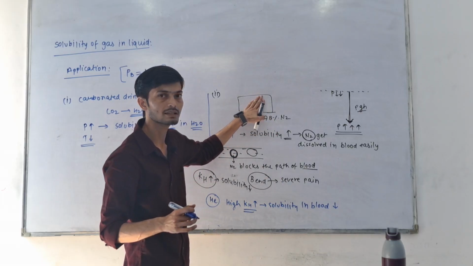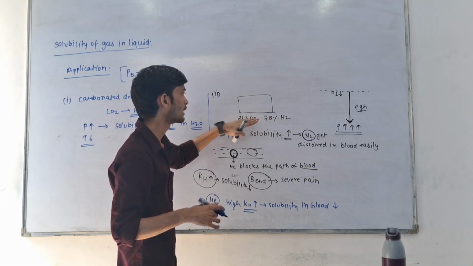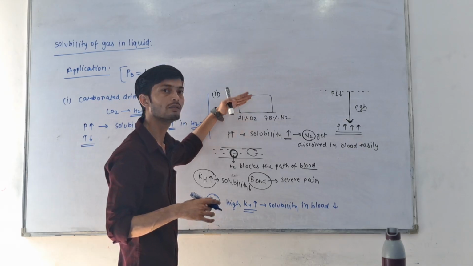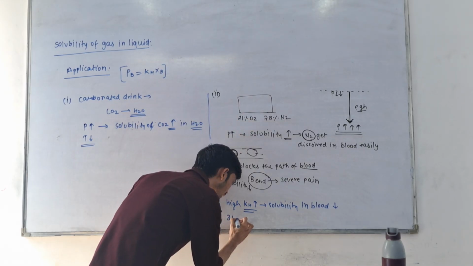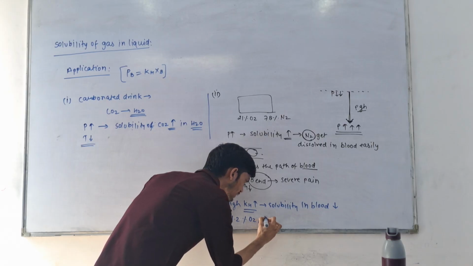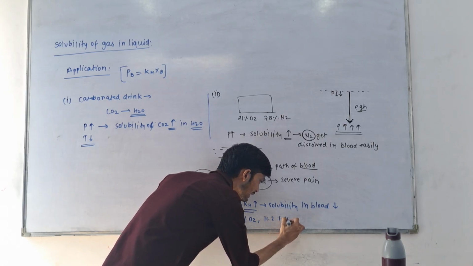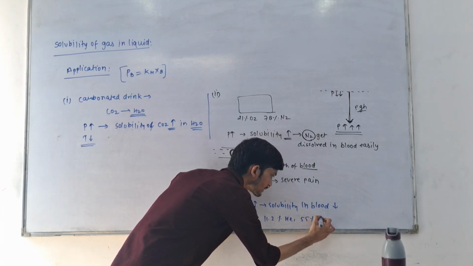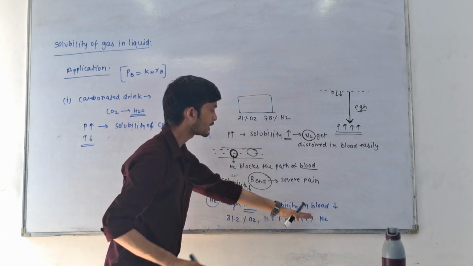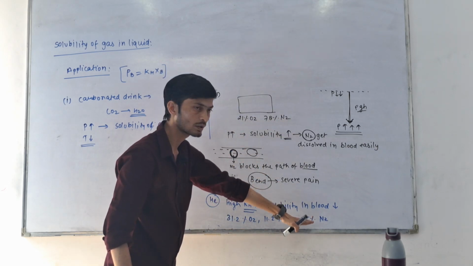We don't use this type of composition. We use around 31.2% oxygen, 11.2% helium, and around 55% nitrogen gas. So nitrogen gas is reduced from 78 to 55%.